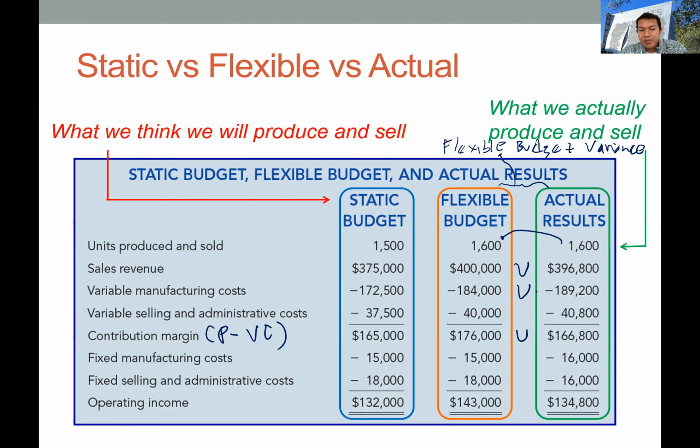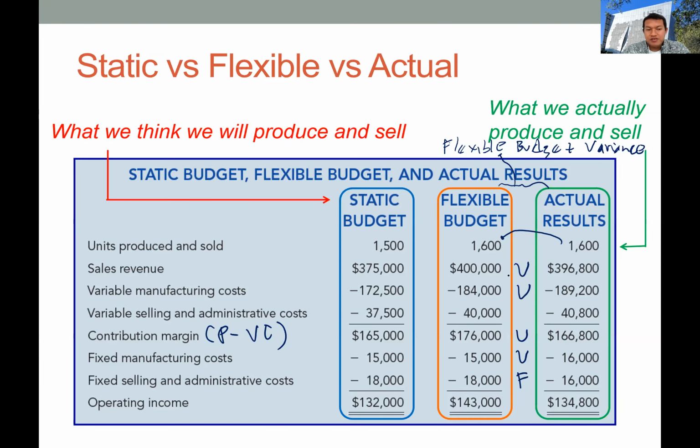And then the fixed cost, we can see that some of the actual fixed cost is higher, so this one we have an unfavorable variance, but this one we have a favorable variance. So we simply identify the difference between the flexible budget figures and the actual result, and we can identify the variance in each item or account. In the budget income, we call this format segment reporting, or segment financial statement.